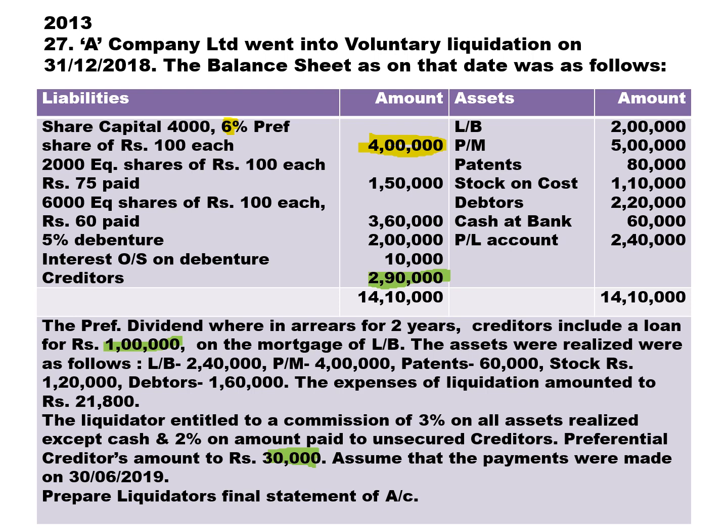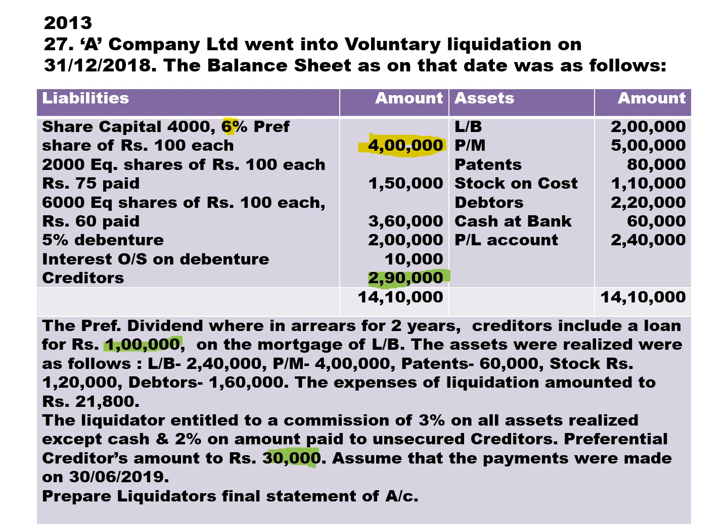So we conclude that it should be calculated on preferential creditors because preferential creditors are also unsecured creditors. Next, preferential creditors amounted to rupees 30,000. So we have already made a calculation before. Assuming that the payments were made on 30th June 2019, there is a delay in the payment of 6 months.